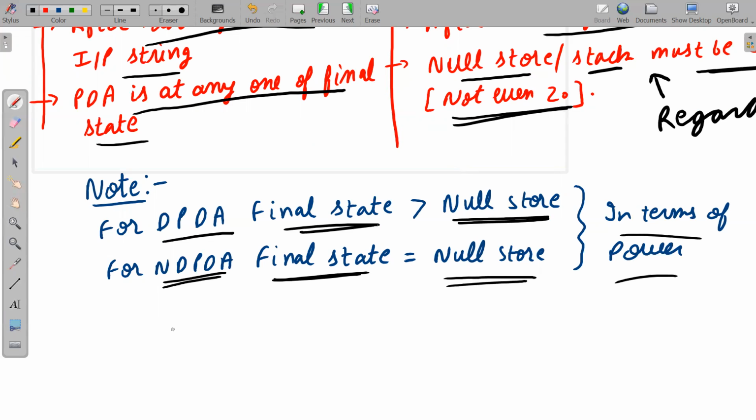Let me say it properly: if for any language L we are able to construct an NDPDA which accepts all the strings of L by final state, then for the same L we will be able to construct an NDPDA with null store which will accept all the strings in L. That is the basic meaning. So both are equally powerful, but final state is more powerful than null store in case of DPDA. Please note it down carefully.